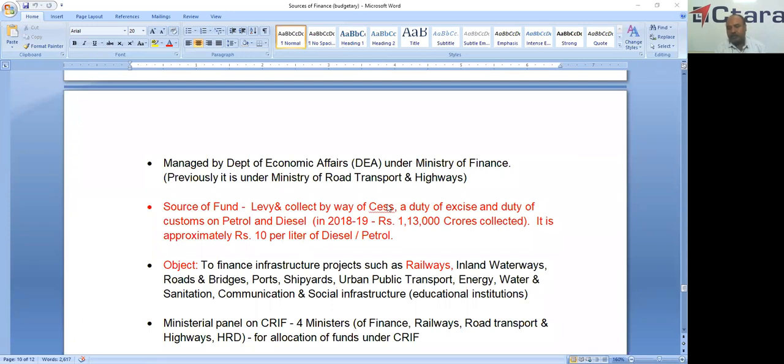In the year 2018-19, 1,13,000 crores was collected under this fund. It is approximately 10 rupees per liter of diesel or petrol. That means it is subsumed into the diesel or petrol rate per liter.